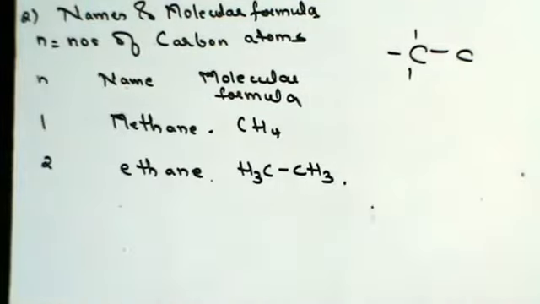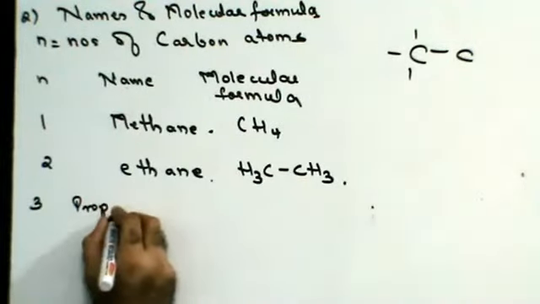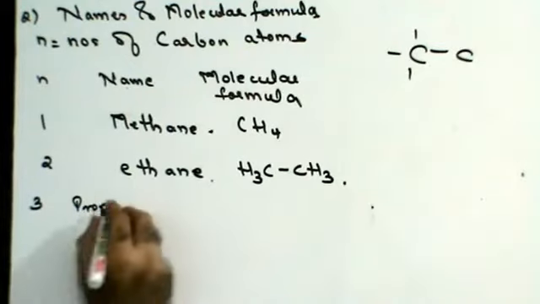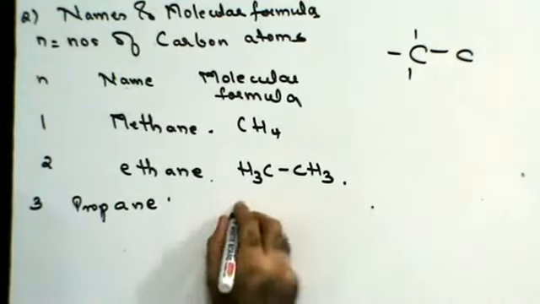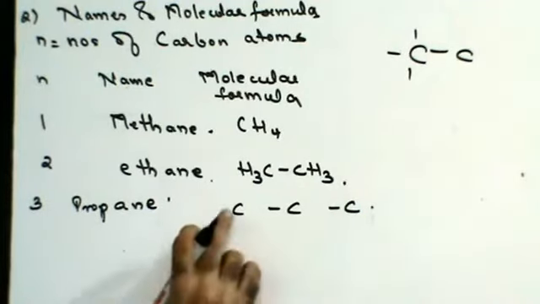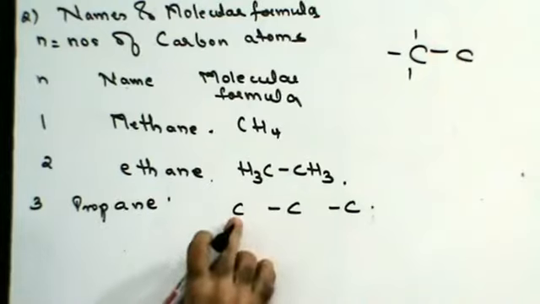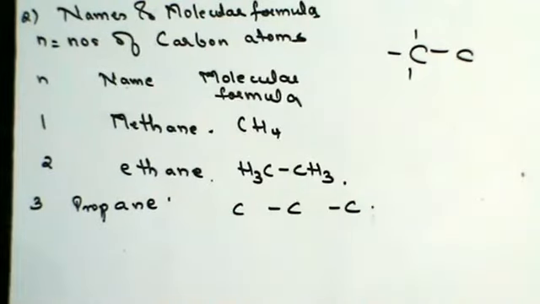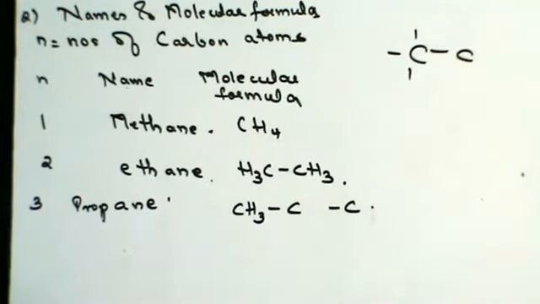Next, if you have 3 carbon atoms, that is called pro, and since this is an alkane, this is propane. C, C, C. This carbon atom has only one bond, so it should have 3 hydrogen atoms, because the valency of carbon is 4.